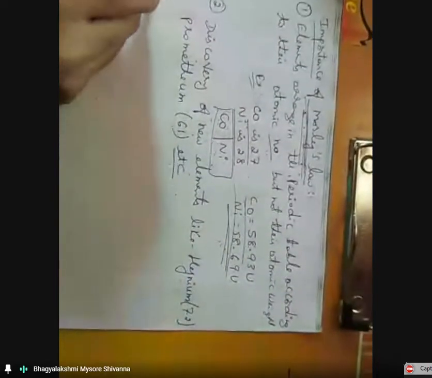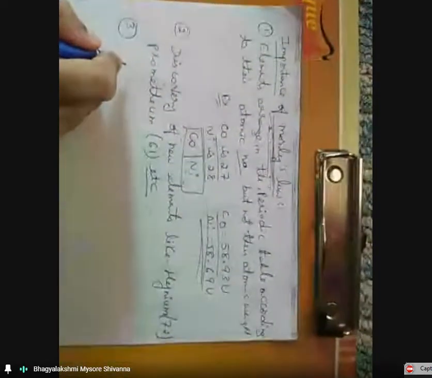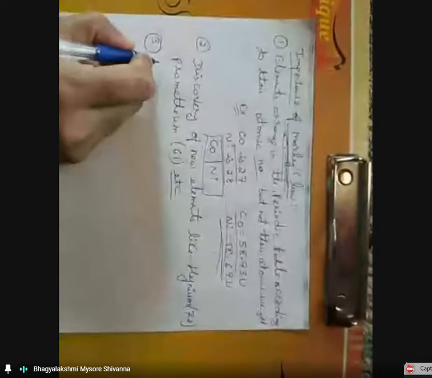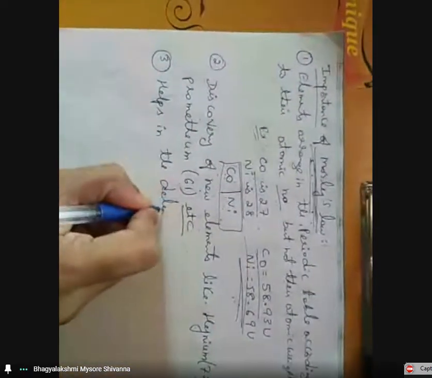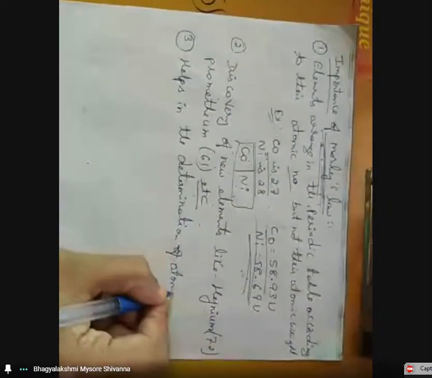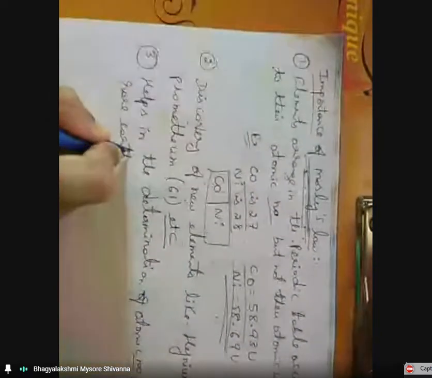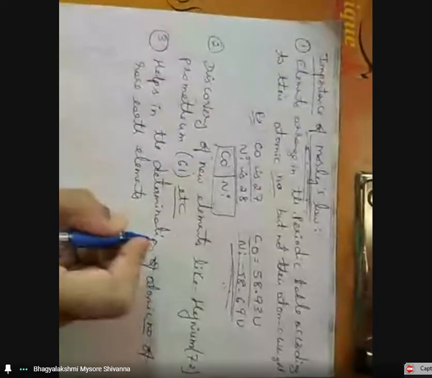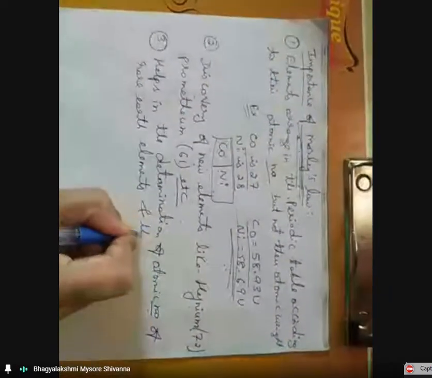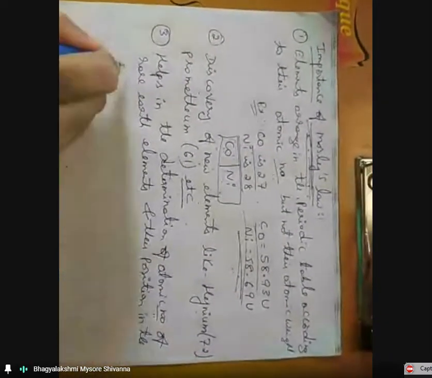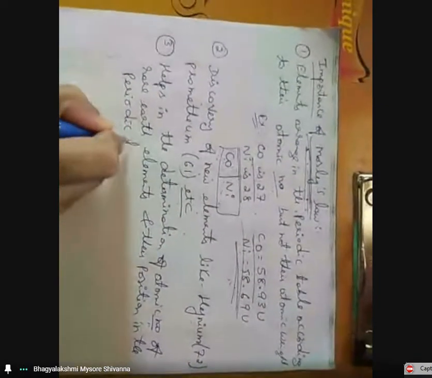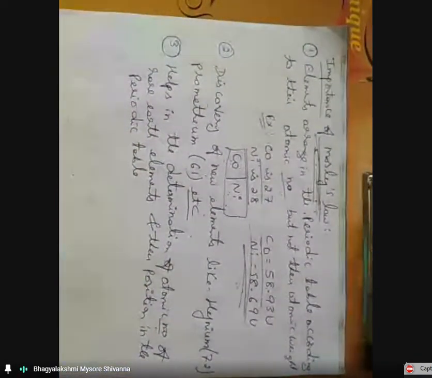The third importance is it also helps in the determination of the atomic number of rare earth elements and their position in the periodic table, where we have to place the rare earth elements in the periodic table.